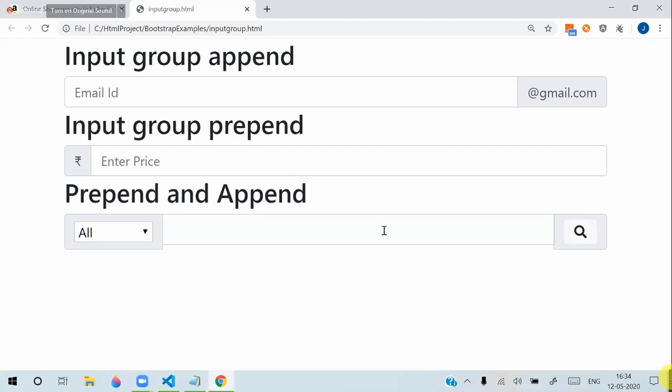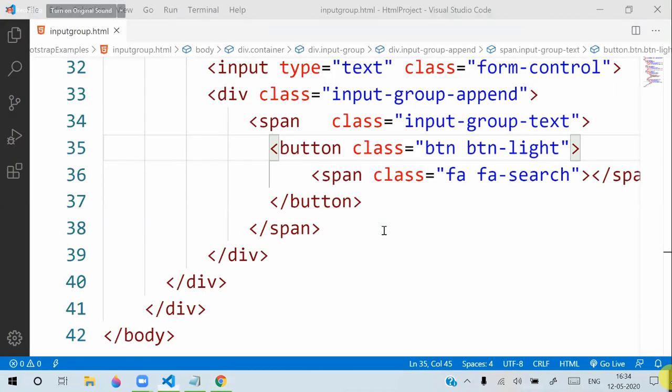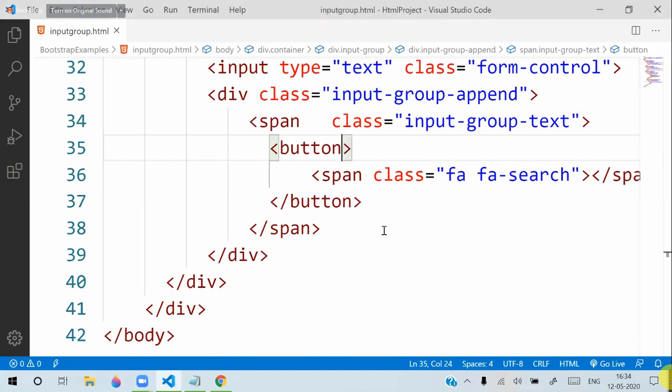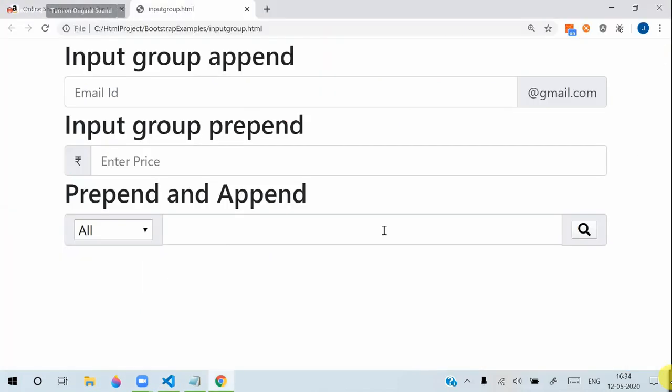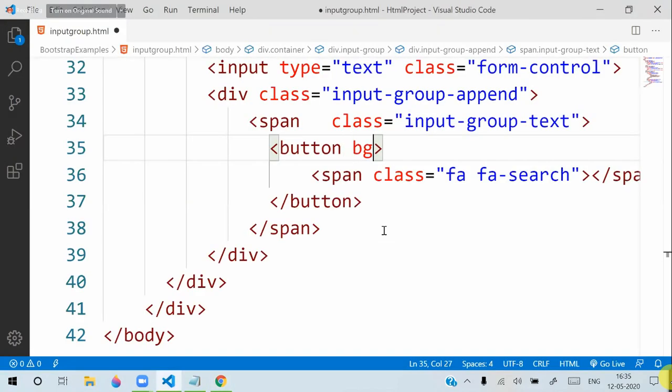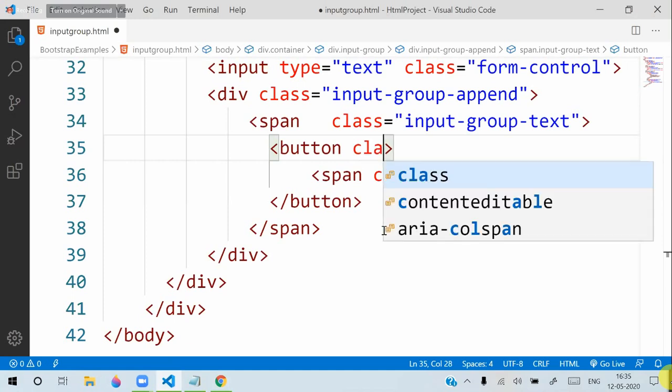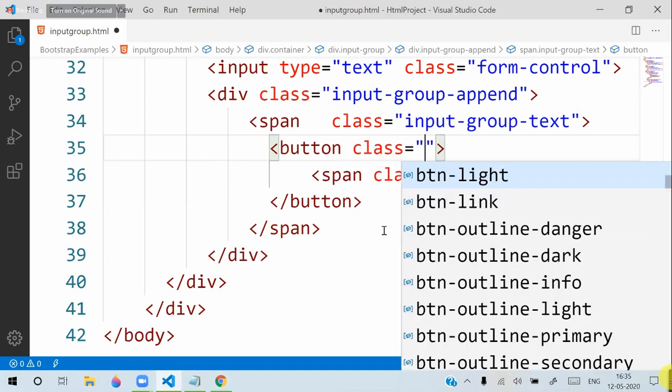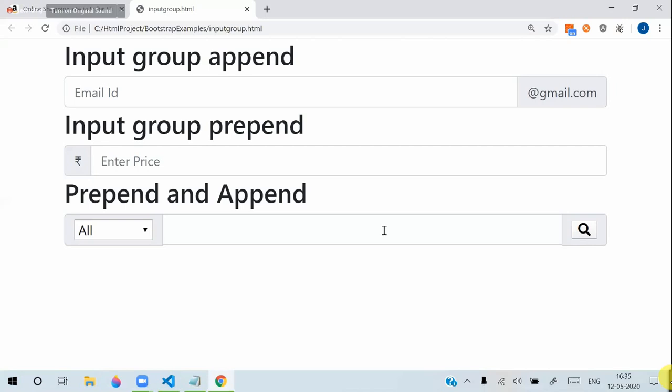Whenever you are using controls inside an input group, don't give form controls. Actually we can put pictures, we can put backgrounds. Suppose I set class as BG light, that is the class for background light, then it will display a light background like this. Buttons and text boxes appearance inside them we can change.